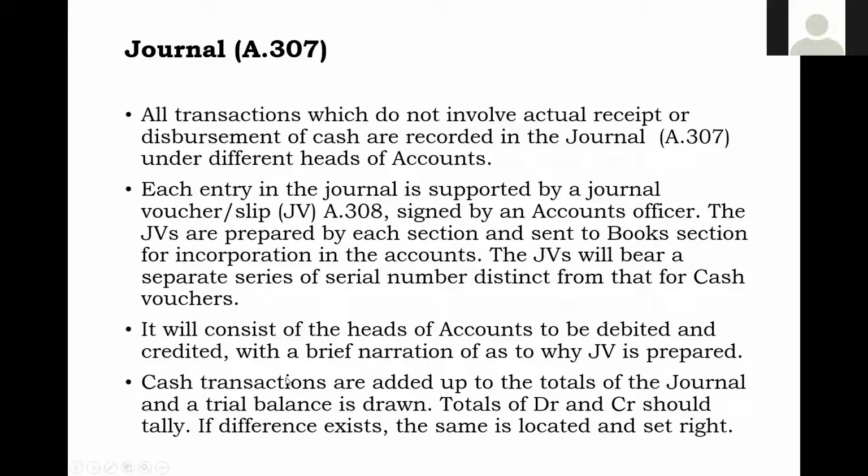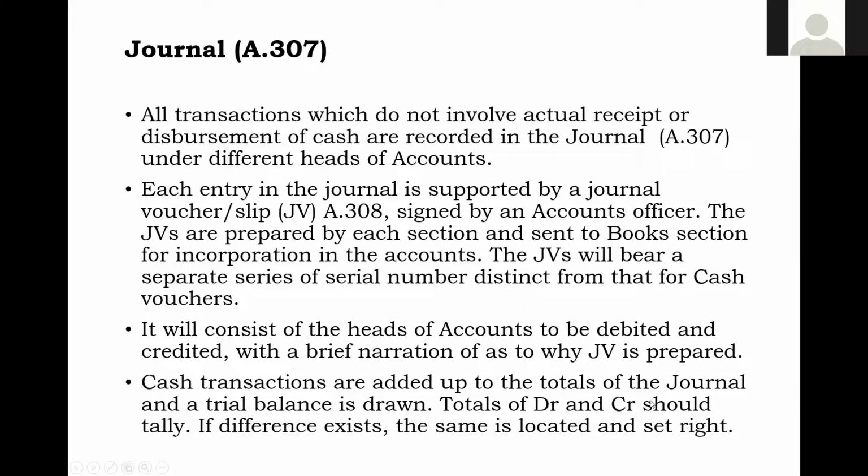Then later on, at the end of the month, because some time limit will be given in the IRIFM for preparing the JVs, and after completion, by that time your cash book will already be over. So the cash transactions are added up to the totals of the journal. So suppose journal has 100 rupees, cash transactions have 1000 rupees, and the total is 1100.